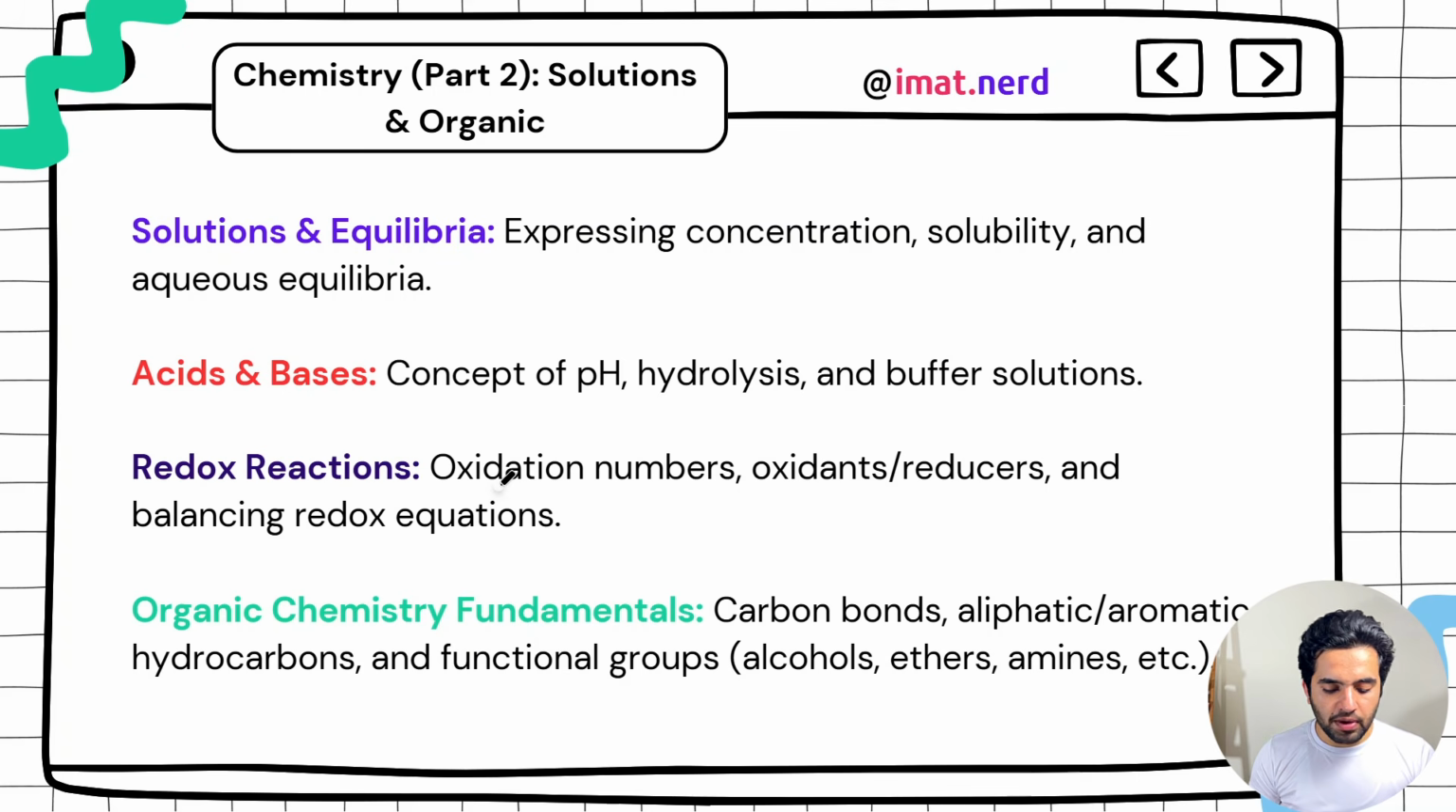Then you have organic chemistry. In organic chemistry, you need to know about every functional group. We start with hydrocarbons. Firstly, what is organic chemistry? Know about the properties of carbon.